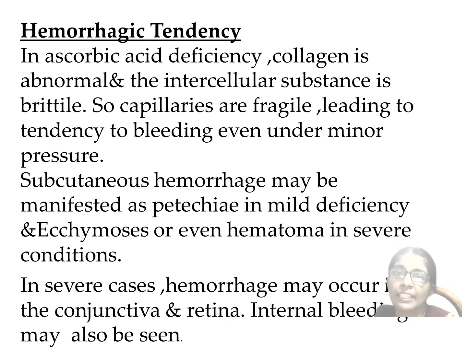Hemorrhagic tendency. In ascorbic acid deficiency, collagen is abnormal and the intercellular substance is brittle. So, capillaries are fragile, leading to a tendency to bleeding even under minor pressure. Subcutaneous hemorrhage may be manifested as petechiae in mild deficiency. And in severe cases, hemorrhage may occur in the conjunctiva and retina.